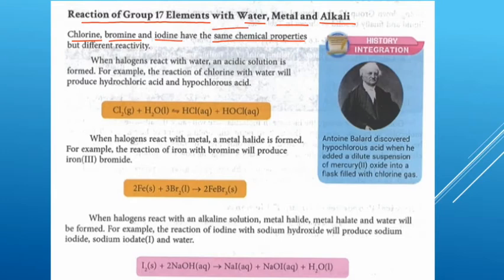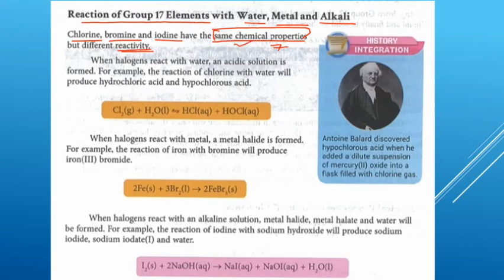Remember, same chemical properties. Why? Because dia berada pada grup yang sama, yaitu group 17, sebab dia mempunyai 7 electron valence. Cuma yang beza adalah dia punya reactivity. The reactivity is different but the chemical properties are the same.